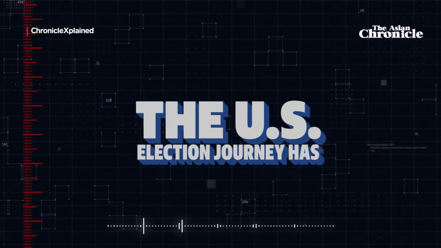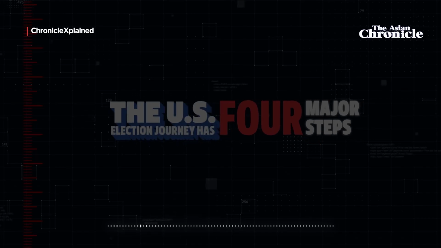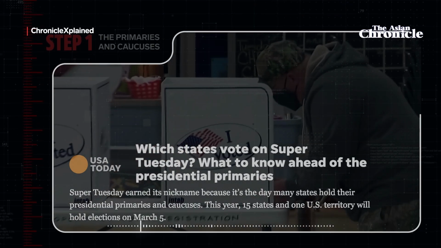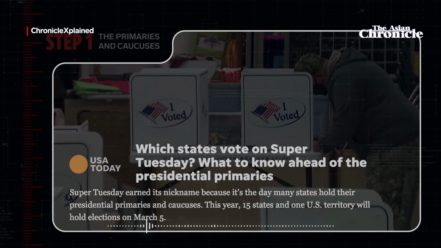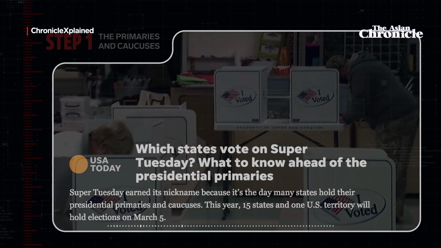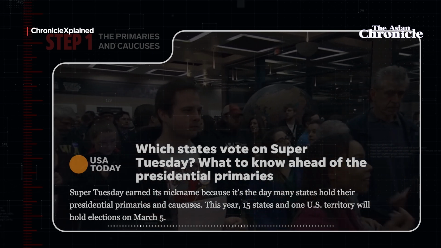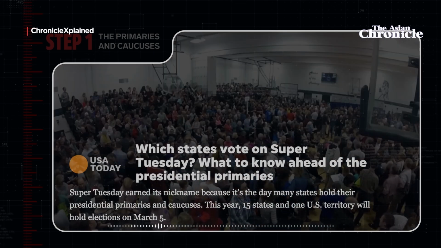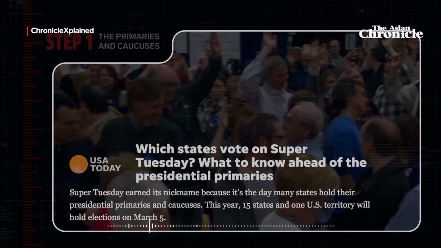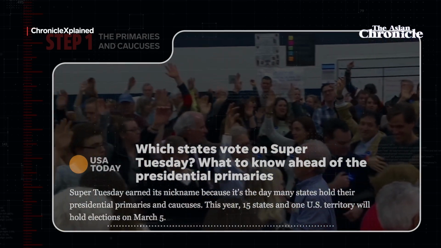The US election journey has 4 major steps. Step 1: the primaries and the caucuses. Primaries involve party members casting secret ballots to choose their preferred candidate for presidential election, while caucuses are local meetings where party members select delegates who support their preferred candidate.